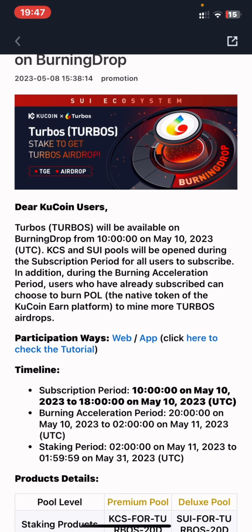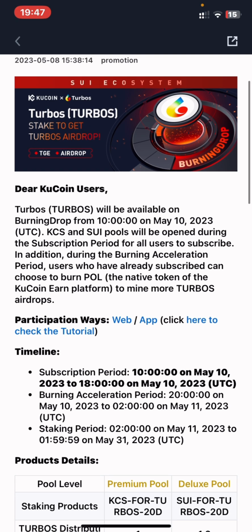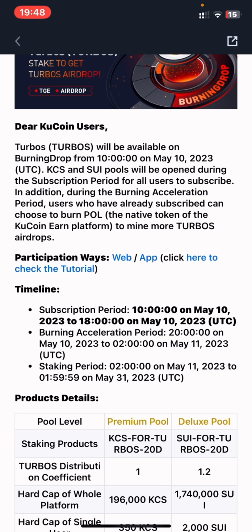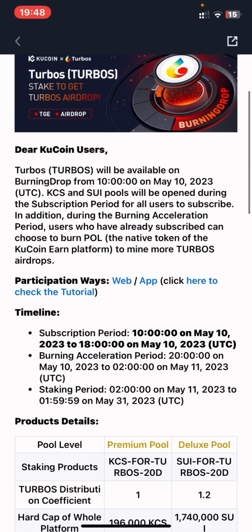And in additional information, during this acceleration period, users who have already subscribed can choose to burn POL, the native token of KuCoin platform, to mine more TURBOS airdrop. So that's all you need to know about when this BurningDrop is going to start.